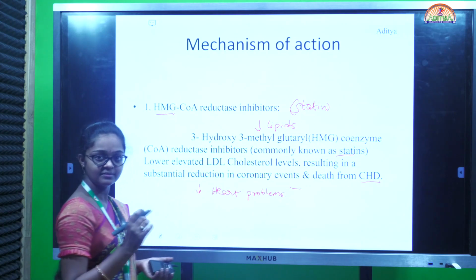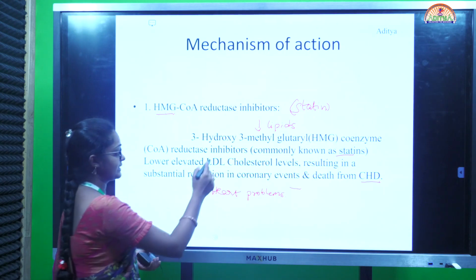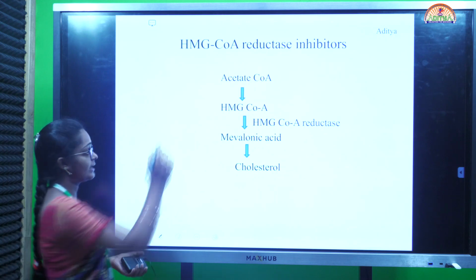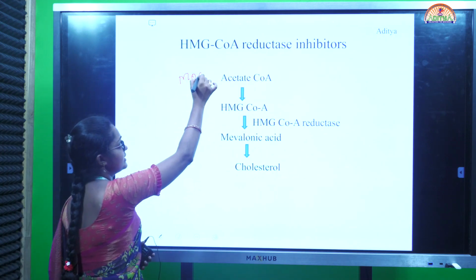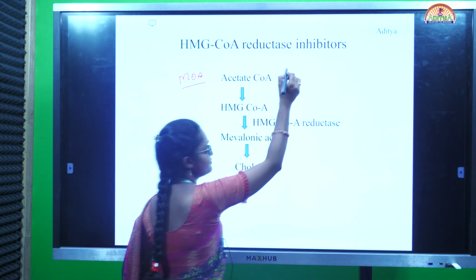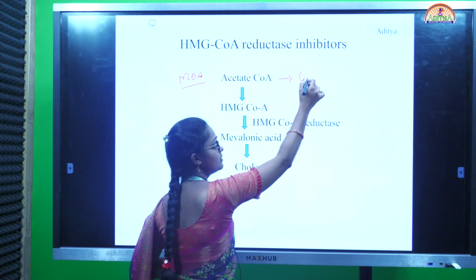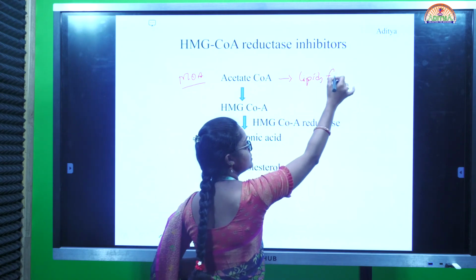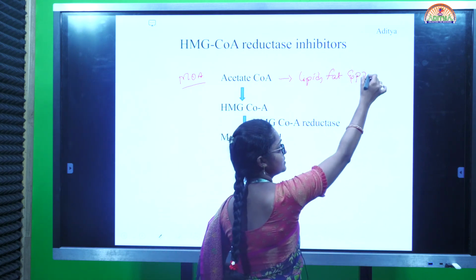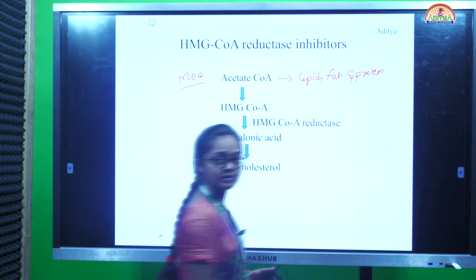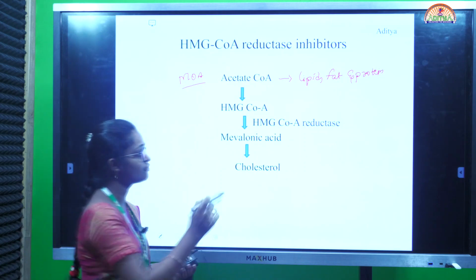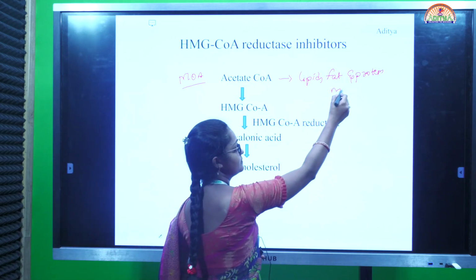Hyperlipidemia is one of the topics in the cardiovascular system, so it decreases heart problems. The mechanism of action of HMG-CoA reductase inhibitors: acetyl-CoA is involved in lipid, fat and protein metabolism.